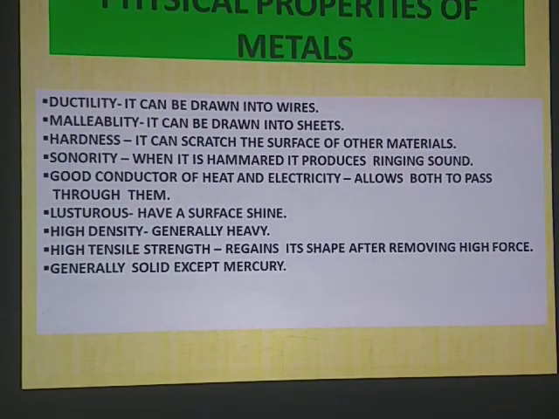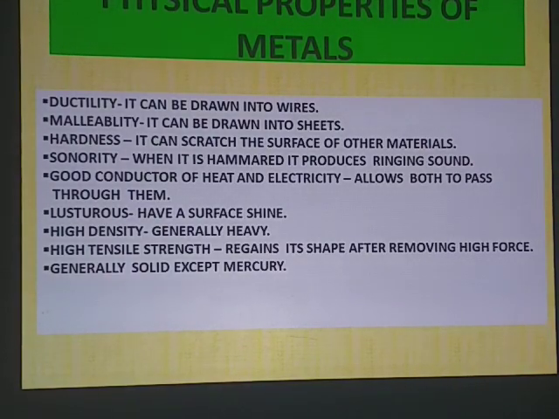First, ductility or ductile. Ductile means if we hammer the material and it can be converted into wires, then it is known as ductility. So all metals are ductile, and you have seen the wires made up of metals. Majority of the electrical wires are made up of metals. Because of the property known as ductility, metals can be converted into wires.